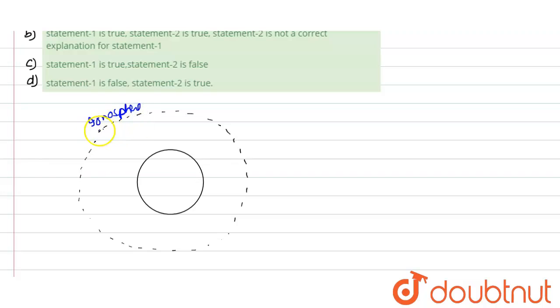Now ionosphere, from the name itself, it is clear that in this layer ions would be present. Now in the troposphere, the layer just adjacent to the Earth, there are no ions present. If we move in the upward direction, there are ions present, and here there are no ions. That means if we move to a greater altitude, electrical conductivity would increase. From this simple thing we can conclude that the first statement is true.